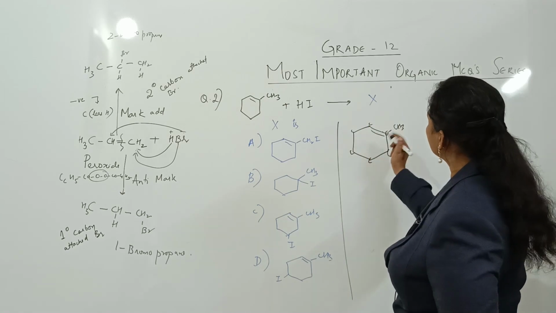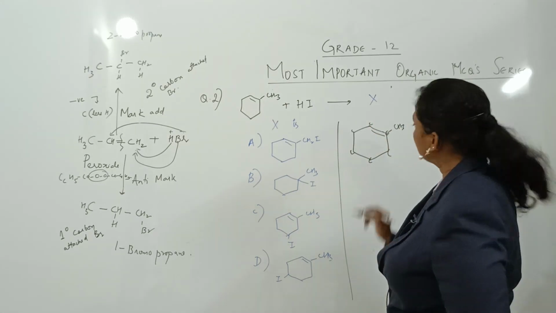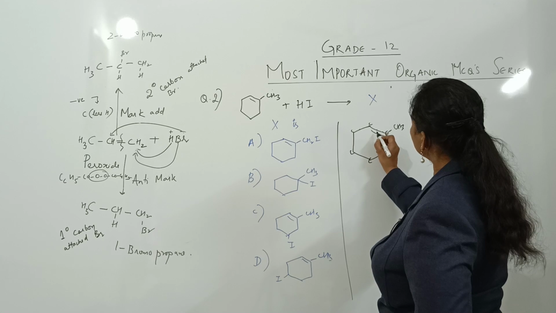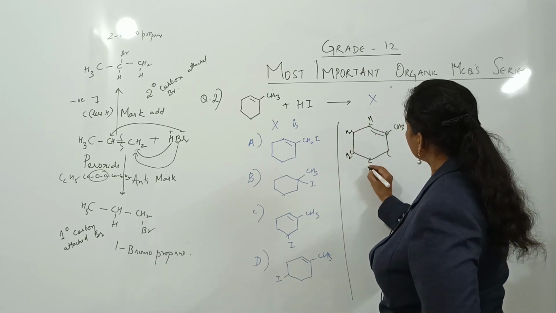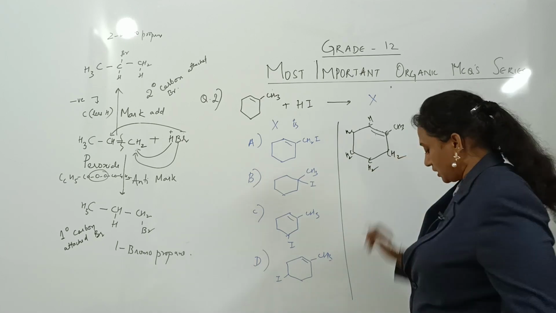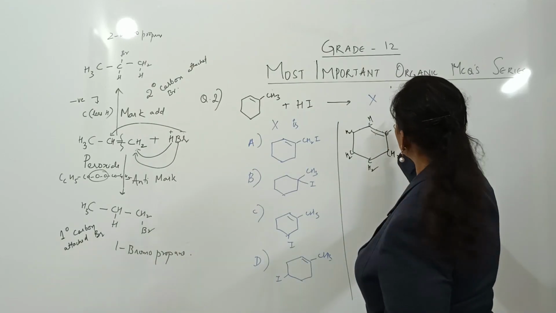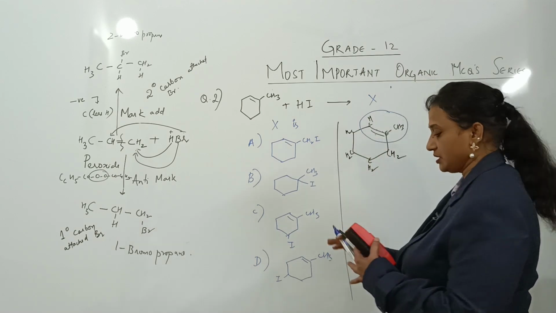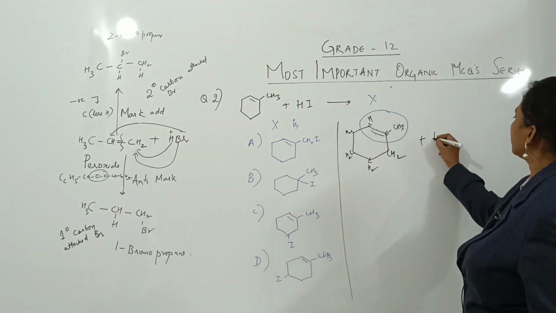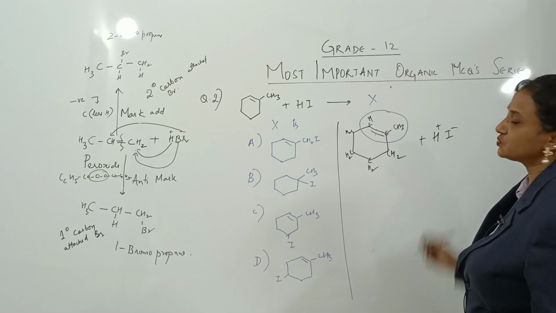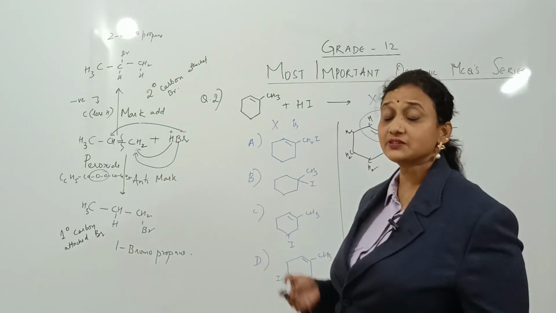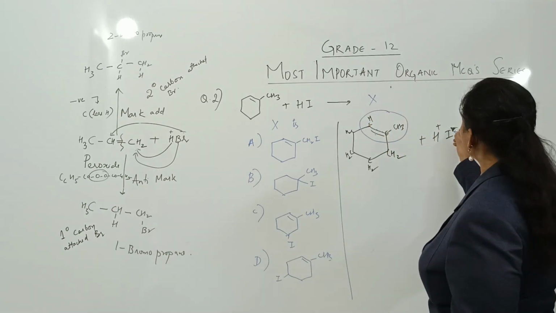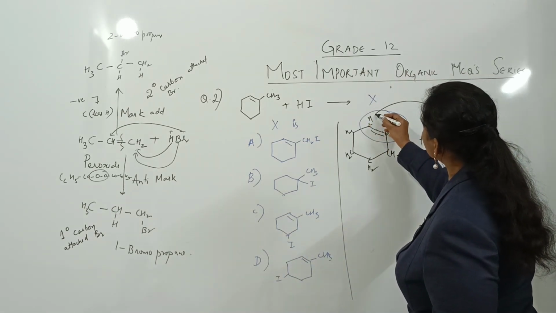Now, come to this carbon. We are bothered about only this part, correct? So, to this carbon, 1, 2, 3. And the hydrogen. And this carbon CH2, this is CH2, this is CH2, this is CH2. Now our whole concentration should be where? The whole concentration should be here, addition. Now add it to HI, H plus and I minus. Now see here, is there any peroxide? There is no peroxide. So the negative addendum goes and adds to the carbon having less number of hydrogens.